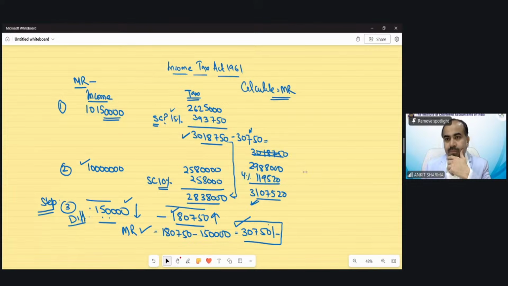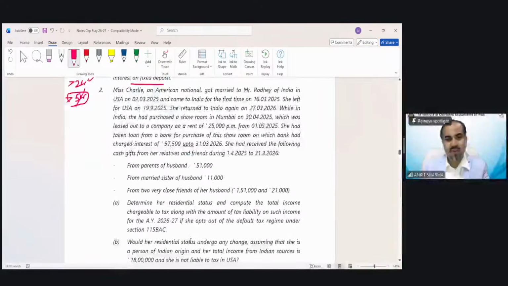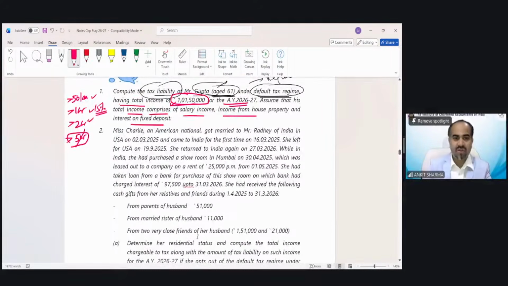Okay. Moving on to the second question. And you will see it is connected to residential status as well as incidence of tax, etc. So let's see what is the requirement of the question.